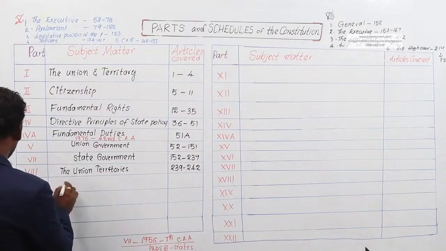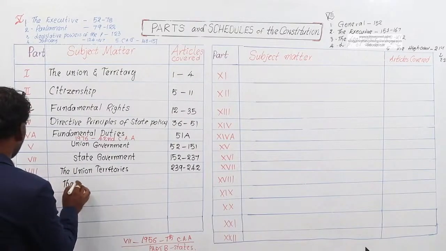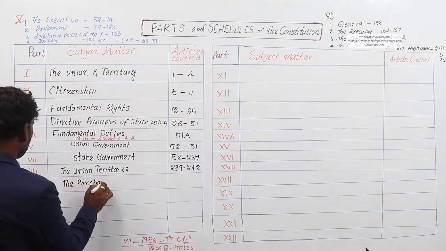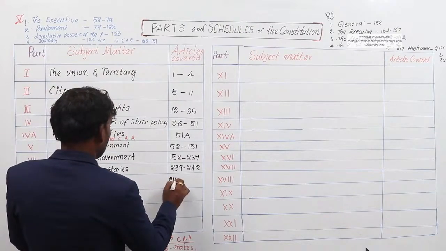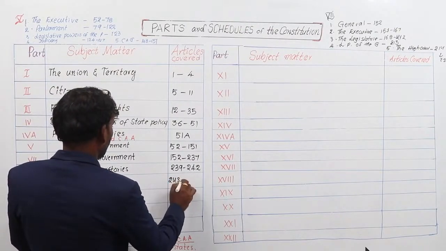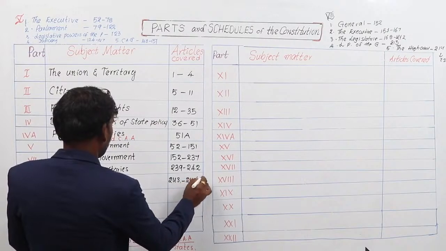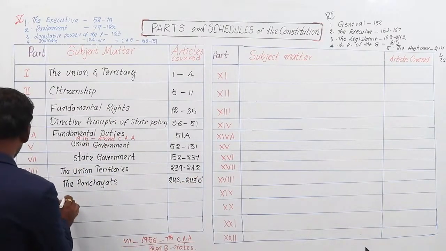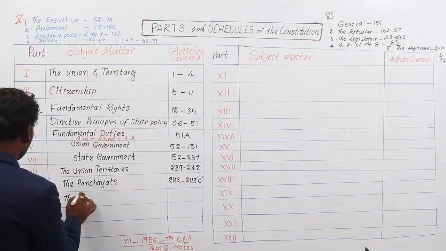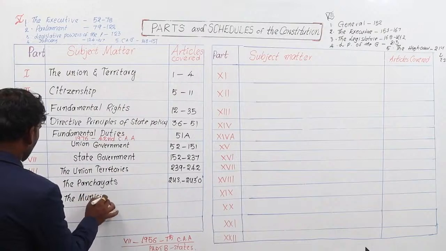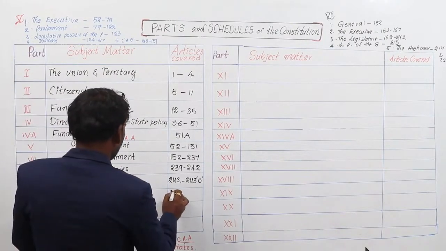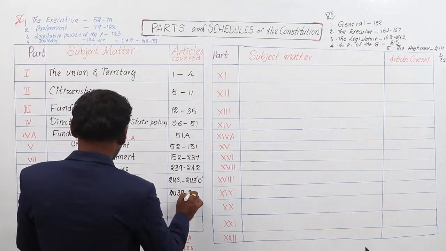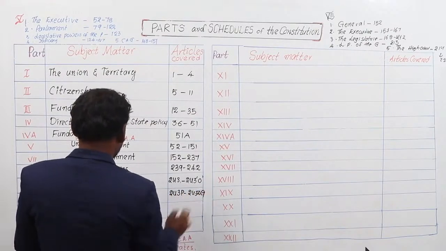Coming to the ninth part, it deals with the panchayats, the Panchayati Raj system, articles covered 243A to 243O. And part number 9A deals with the municipalities, from article number 243P to article number 243ZG.